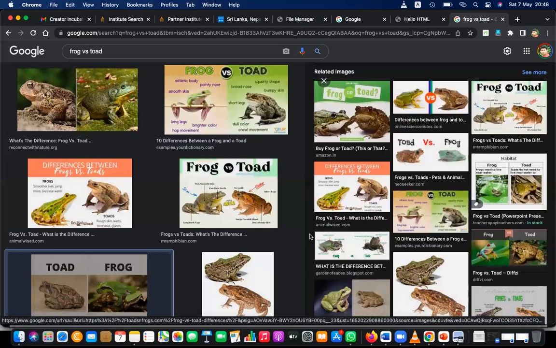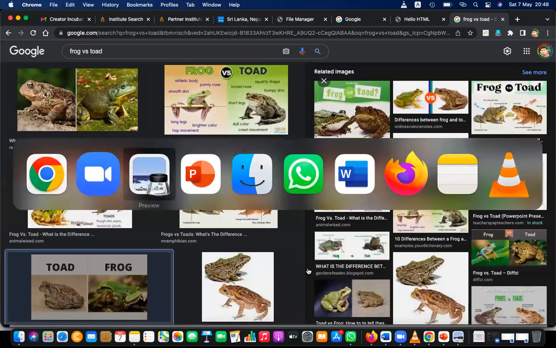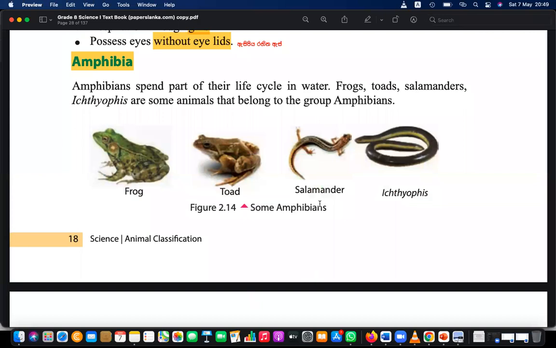And another thing. Let's move to the frog, toad, salamanders, ichthyopis. In Sinhala we call ichthyopis පණුගෙම්බා. But I don't know if that is a very good term or not, so it's easy to remember the English name. It is ichthyopis and salamander. So these are also categories of amphibians.